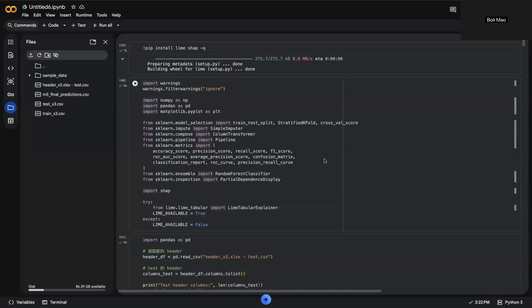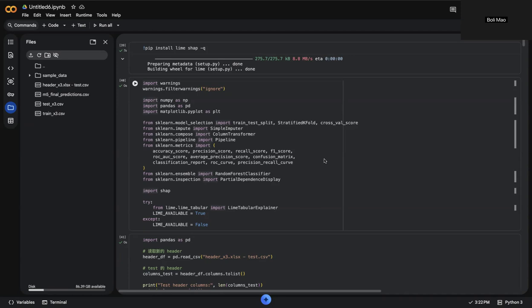Good afternoon, everyone. In this project, I develop a machine learning model to predict loan default risk using the Home Credit dataset. The goal of the model is to determine whether a loan applicant will repay a loan successfully or default. Credit risk prediction is a very important application for machine learning because lending decisions affect real people's access to financial services. Because of this, the focus of the project is not only predictive performance, but also responsible AI principles such as fairness, transparency, and interpretability.